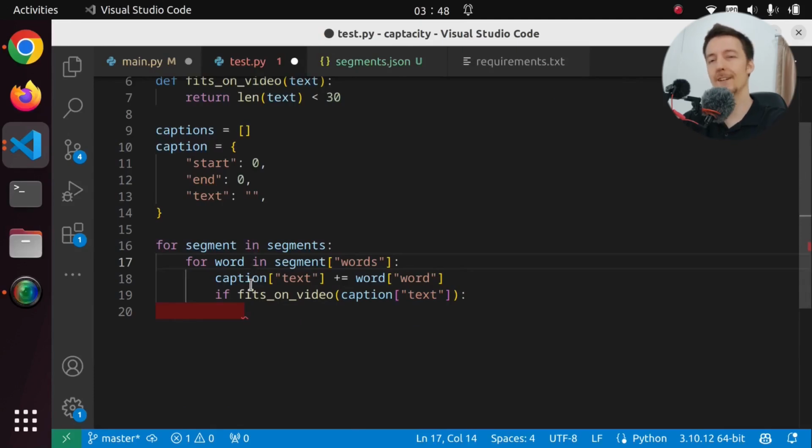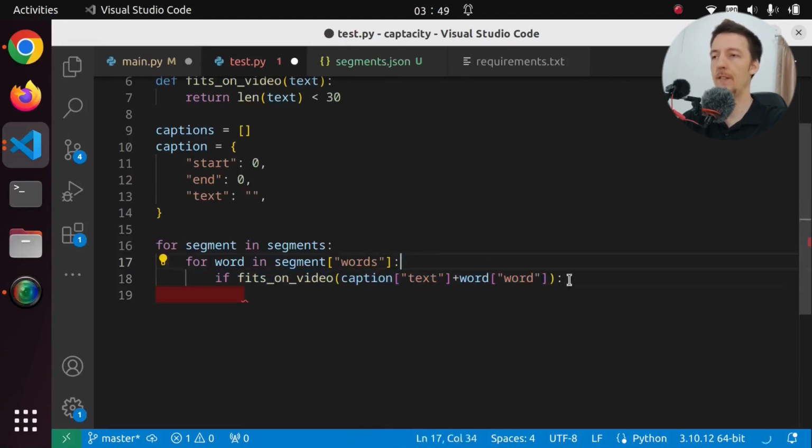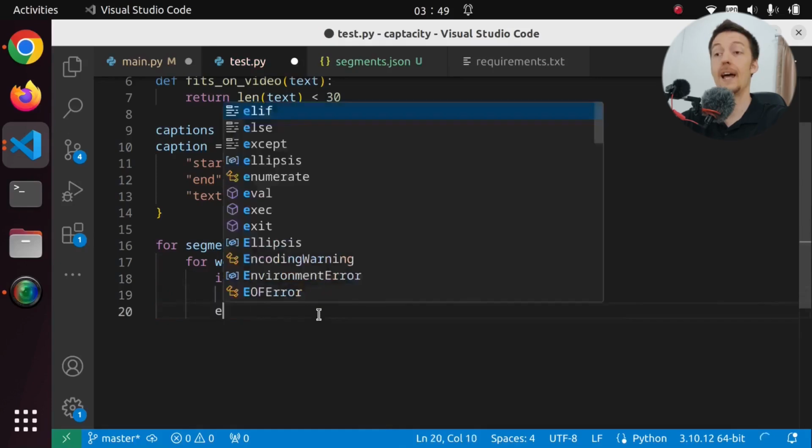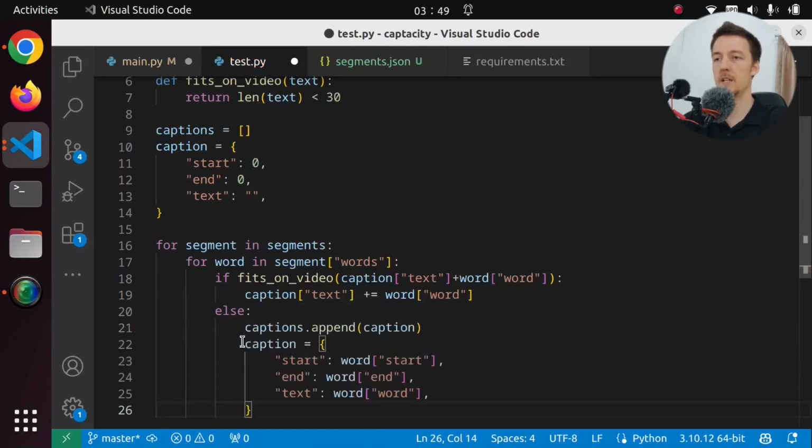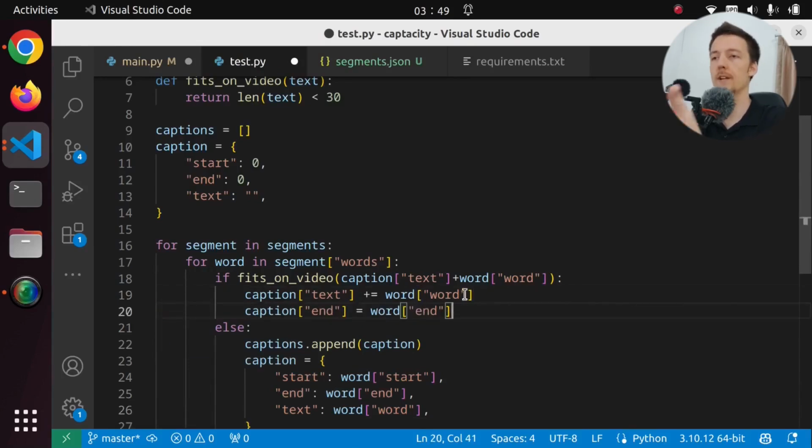Now I guess we should check before adding to the caption whether it fits. So we might want to do caption text plus word. So if that will fit on the video, then we add it to the caption. Else, if it doesn't fit on the video, then we append the caption to the captions list. And then we reset the caption. And we have to update the end of the caption. So that will be the current word end. Since we added it to the caption, then the caption will end at the end of the last word.